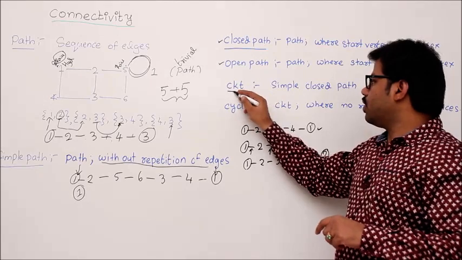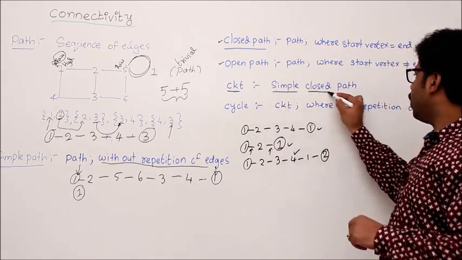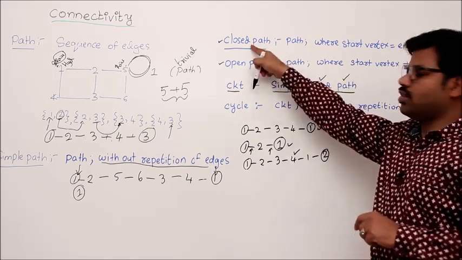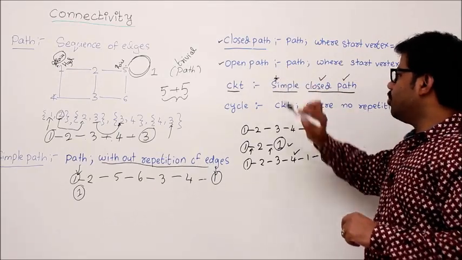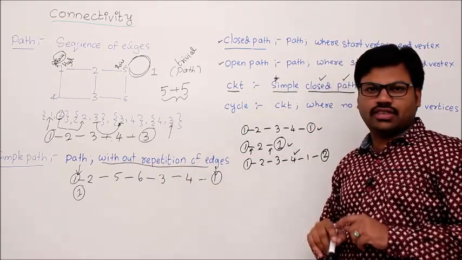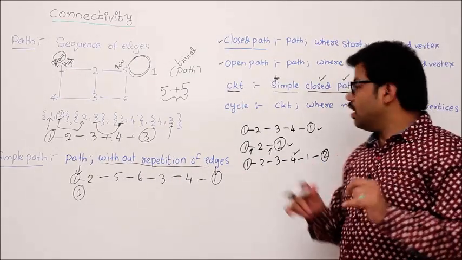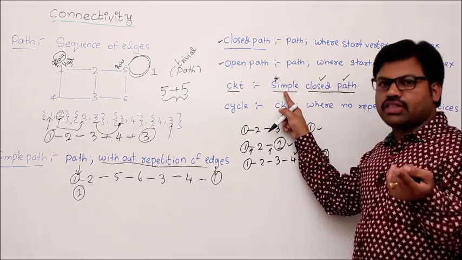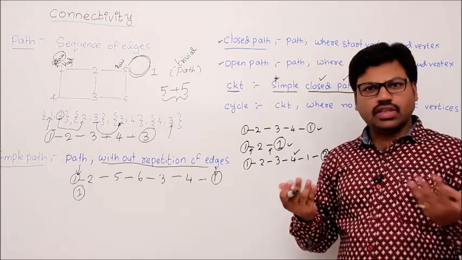Now we'll see circuit. Let me read the definition of circuit. A circuit is a simple closed path. You know what is a path? You know what is a closed path, where starting vertex equals ending vertex? One extra condition is simple. So what is a simple path? A simple path is a path without repetition of edges. Let's consolidate all of these things. One, it's a path where starting equals ending, and simple means no repetition of edges. Any path without repetition of edges and which is closed is a circuit.